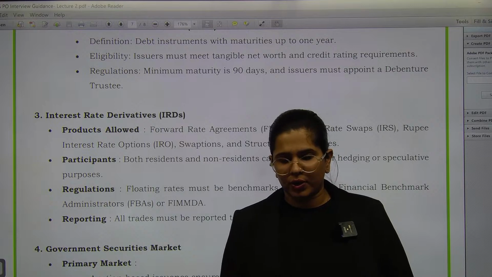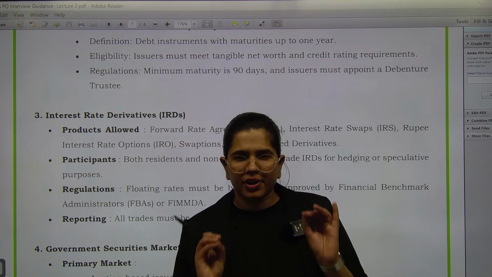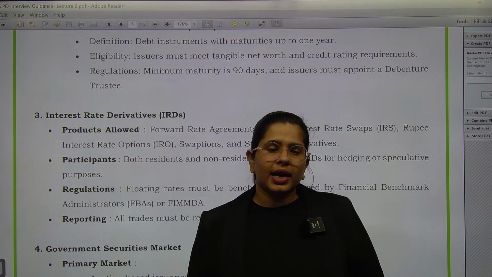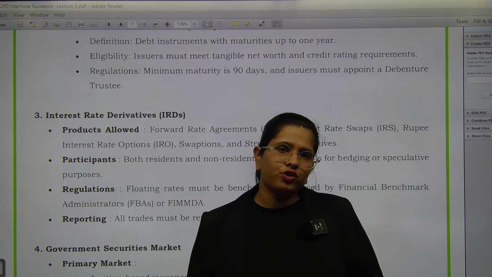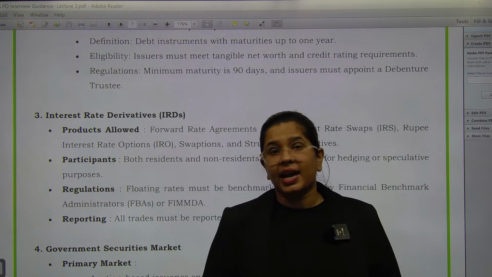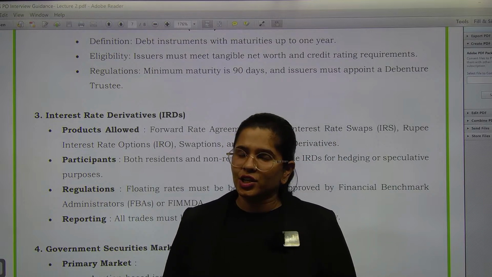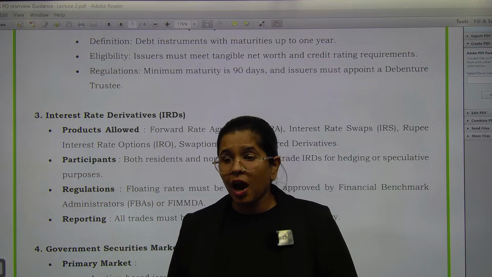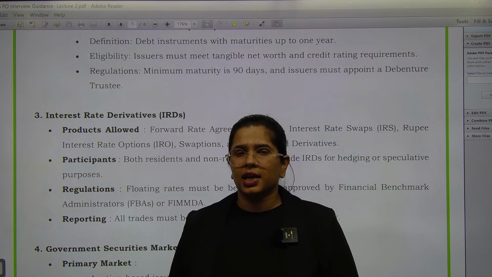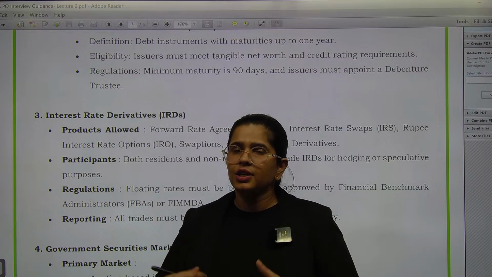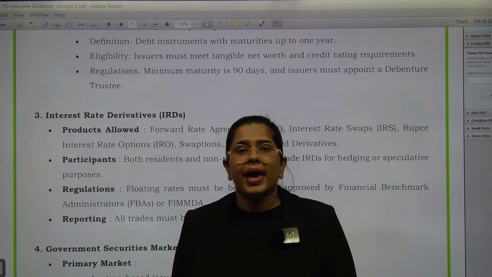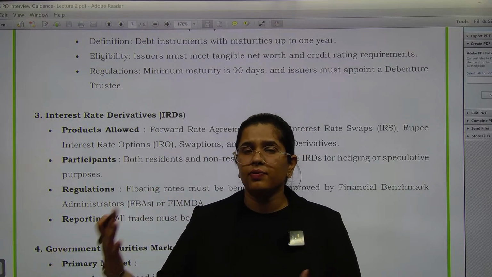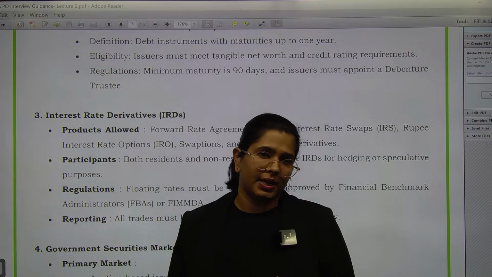and over here the instrument is interest rate. Now if I have to tell you in a very easy manner, understand, suppose I know that in the upcoming future I have to pay interest rate of 9%. Now I want to hedge this particular risk. I know that I have to pay 9% interest and I want to hedge this risk. So what I'll say, I'll enter into a contract. Okay, I'll enter into a contract where me and the other person, we are going to exchange our liabilities.